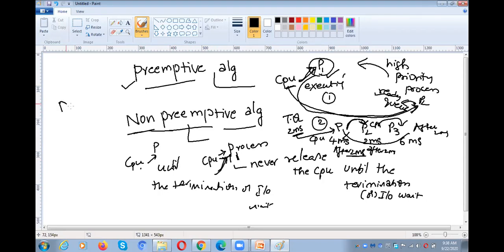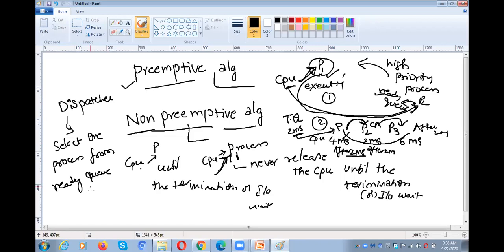Next, one more thing I already told you to check: the dispatcher. What is a dispatcher? The dispatcher is a module. What is its functionality? It will select one process from the ready queue, and after selection, we need to allocate the CPU to that process.